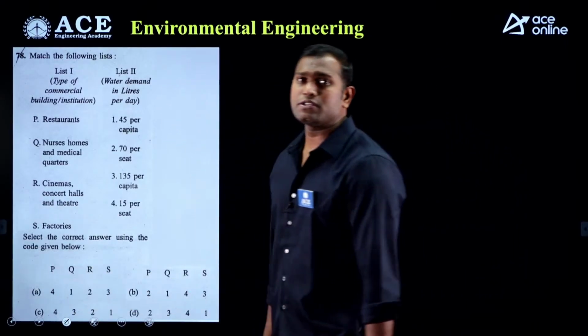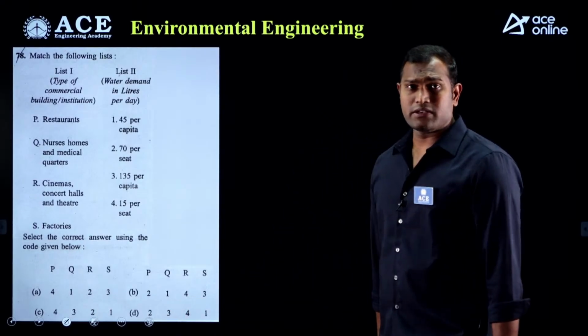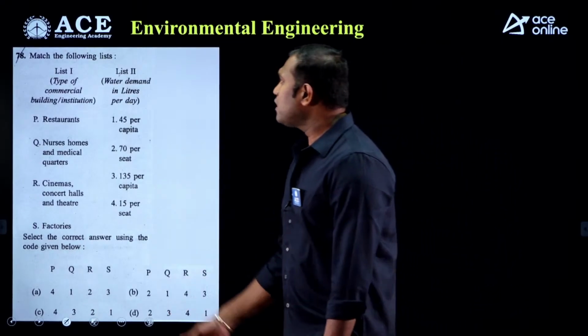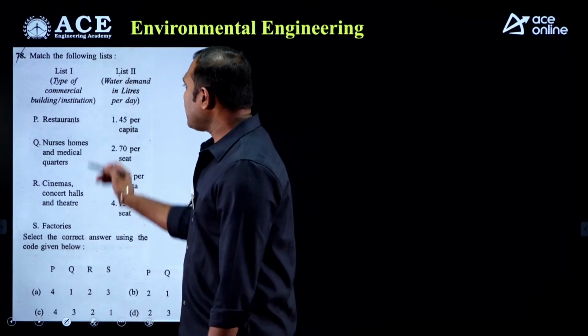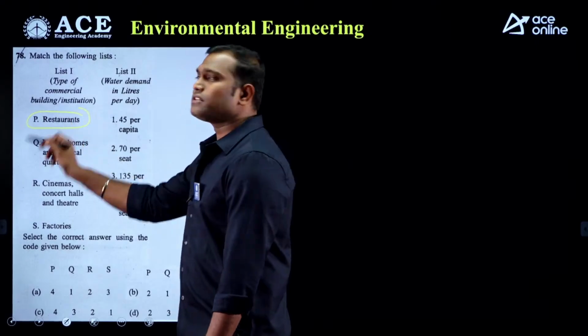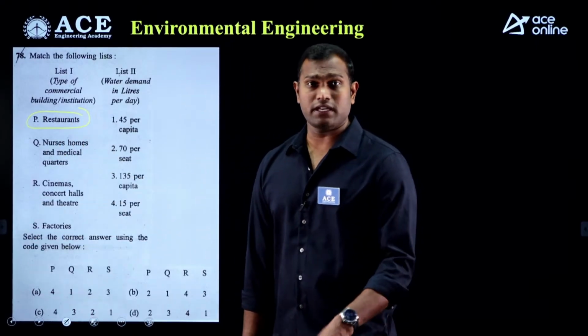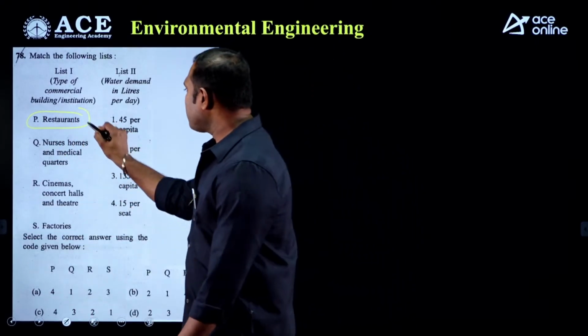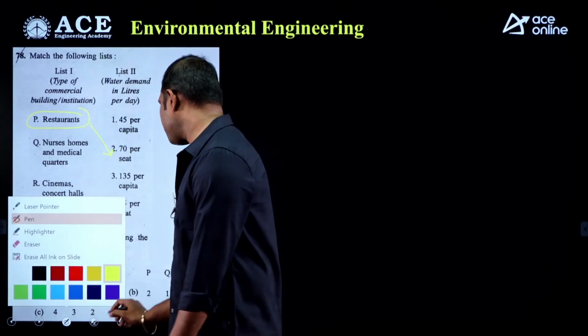The first question is based upon the IS code 1172-1993 which represents the per capita demand. Now if you see the type of commercial building and water, in case of the restaurants we go for the 70 LPCD per person, which means for P it must be 2.